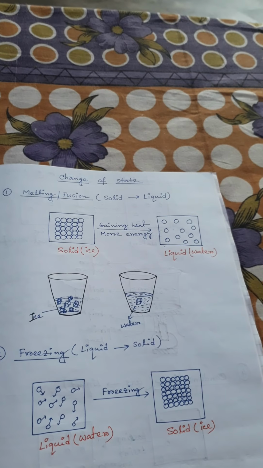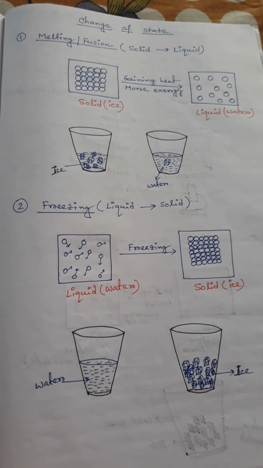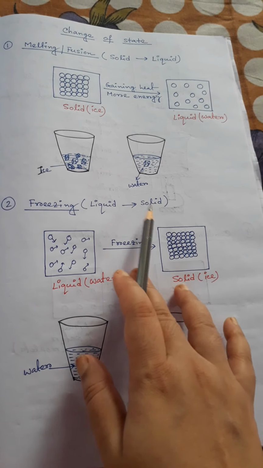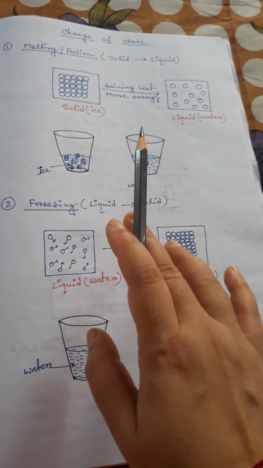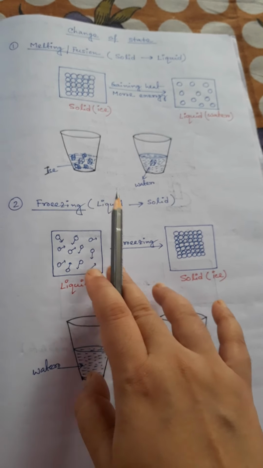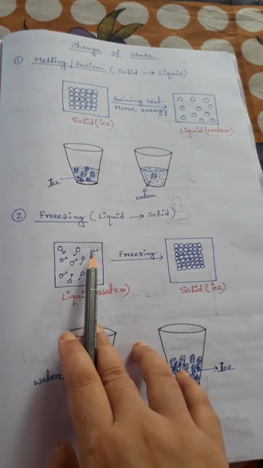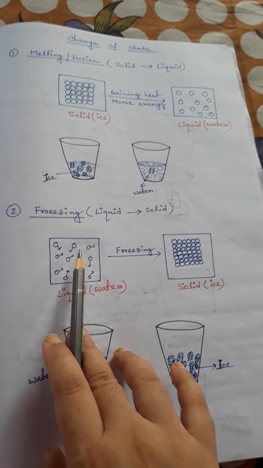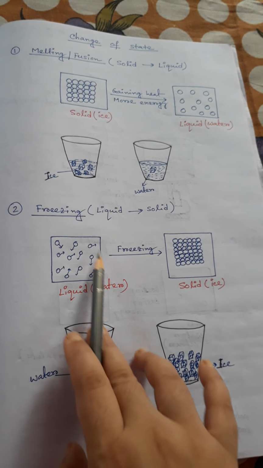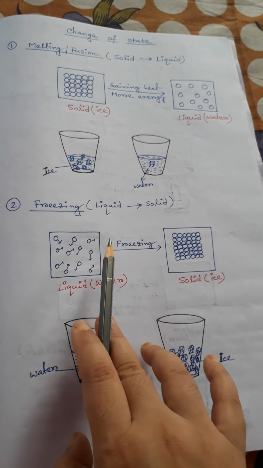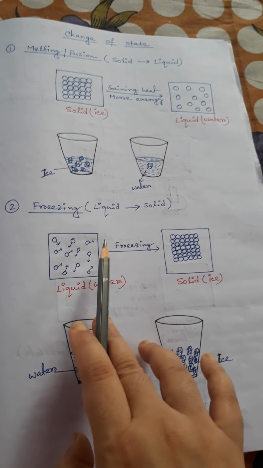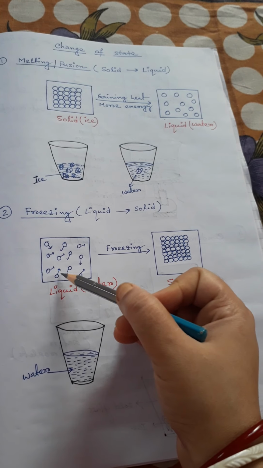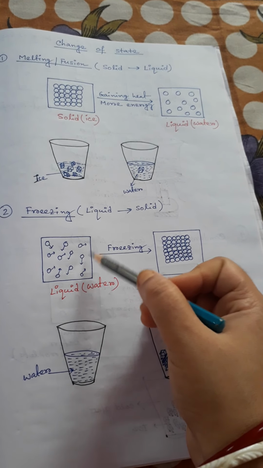Okay, let's see. Now we will see the opposite conversion, liquid to solid. We have seen the solid to liquid conversion. Now we will see freezing. So, liquid to solid. Here, molecules in a liquid have more kinetic energy than in a solid, and they move about freely in a container. This arrow sign denotes that they are moving freely.